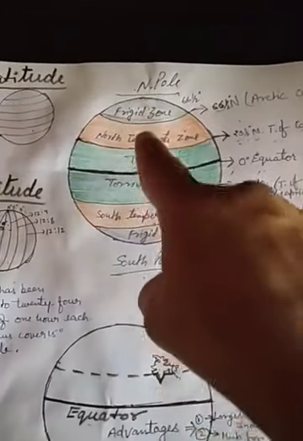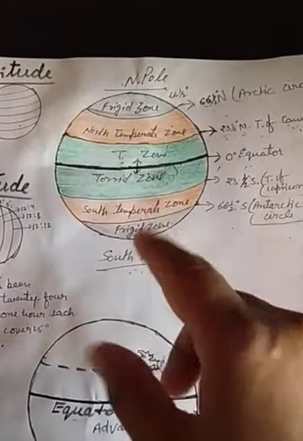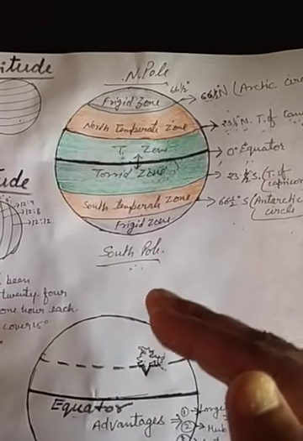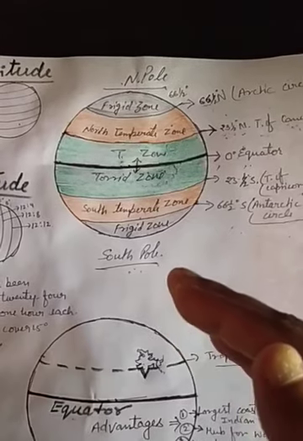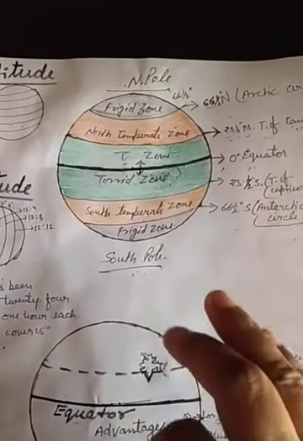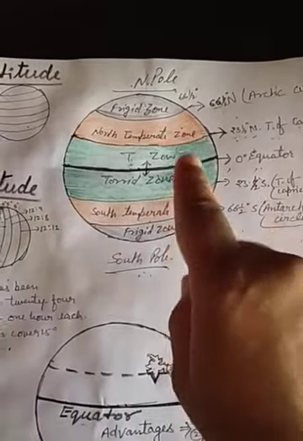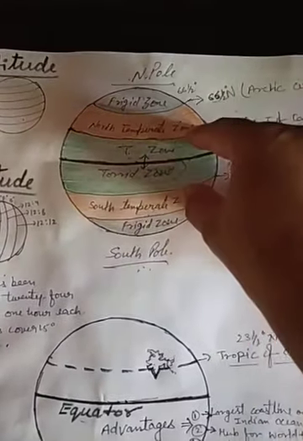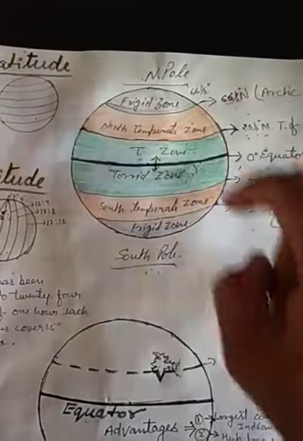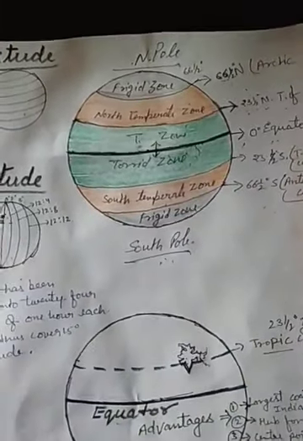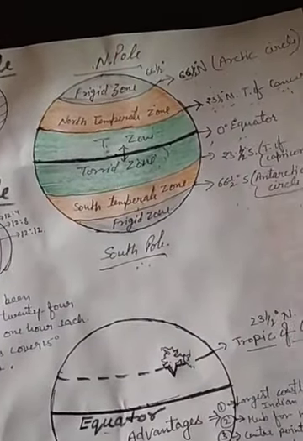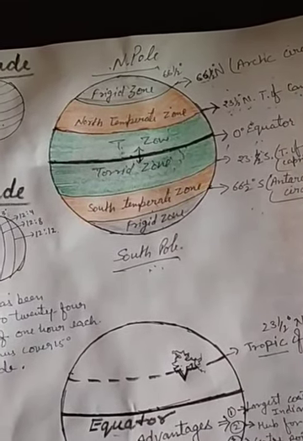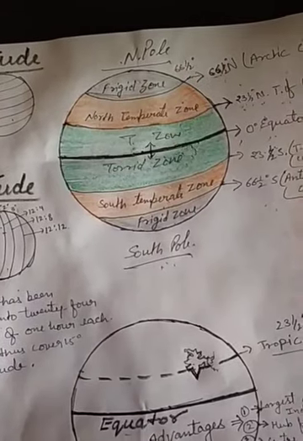So in this way, the complete globe is divided by these important latitudes into different zones. Basically, we are counting these major zones. Number one is the torrid zone, second is the north temperate zone and the south temperate zone, and third is the frigid zone. The same names are given, with the same values, but on the northern side it is named northern, and on the southern side it is named with the southern part.